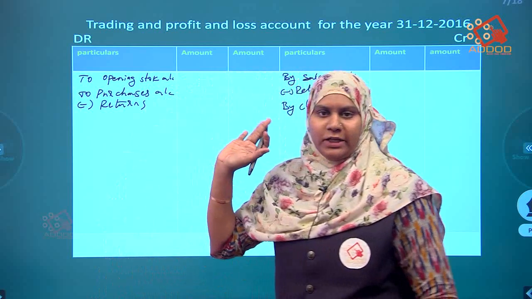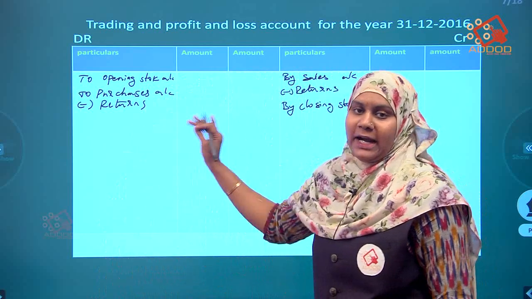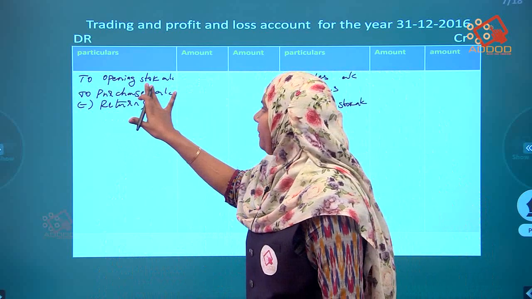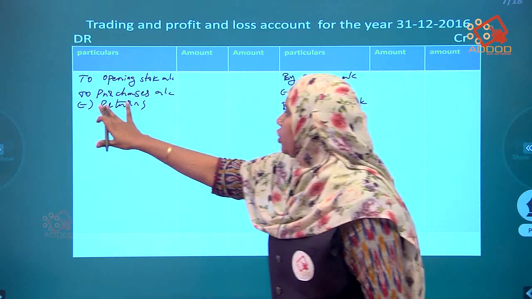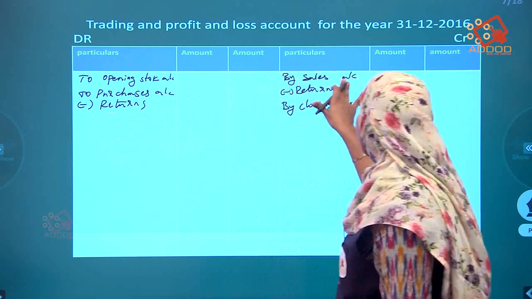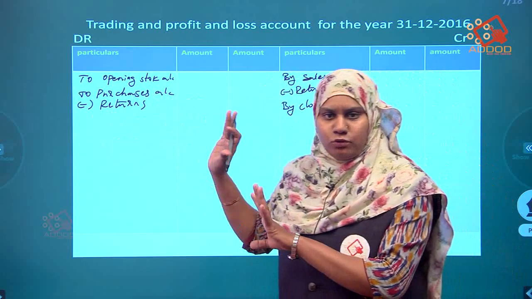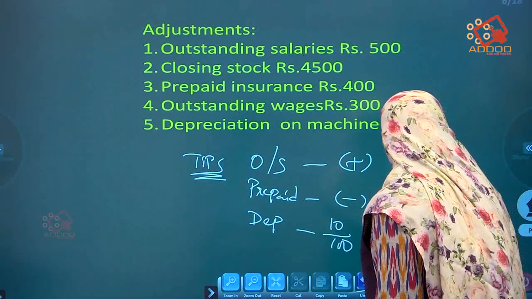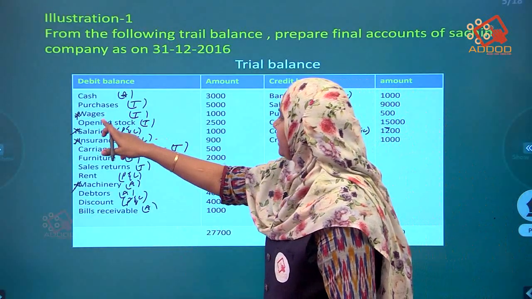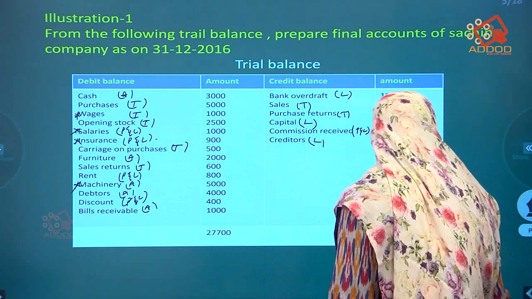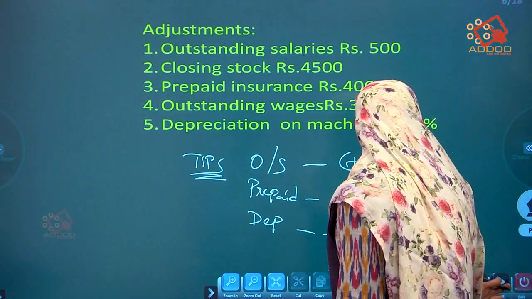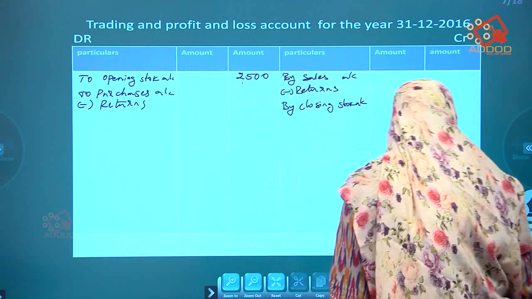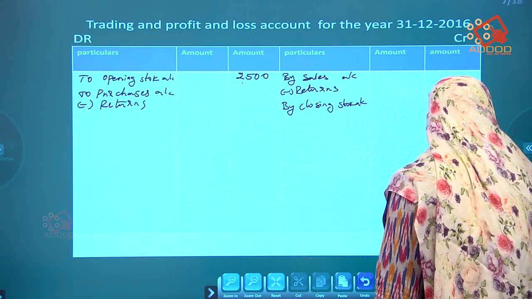First we have to write down, before writing the amount, these items. What? To opening stock, by closing stock, to purchases minus returns, by sales minus returns. Now we have to enter the amounts. Amounts we get in the question. First, opening stock. Where is the opening stock amount? 2,500. Post it. It is 2,500.